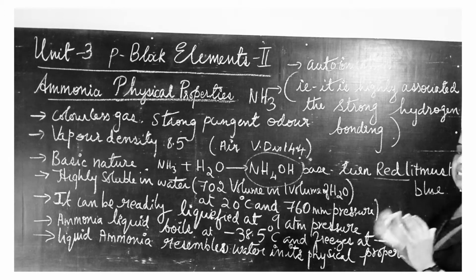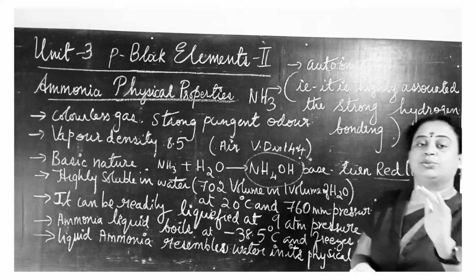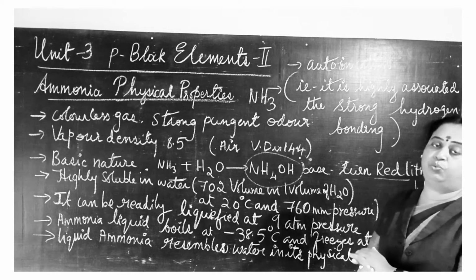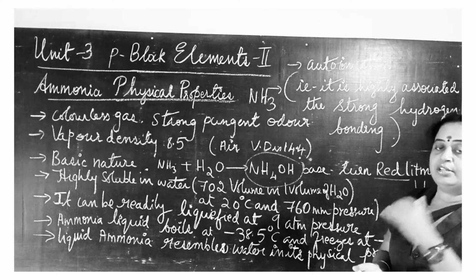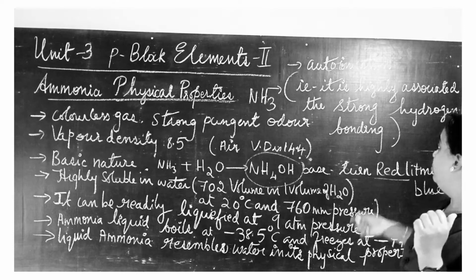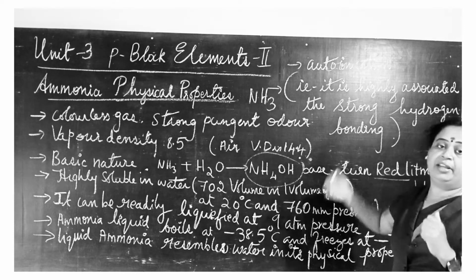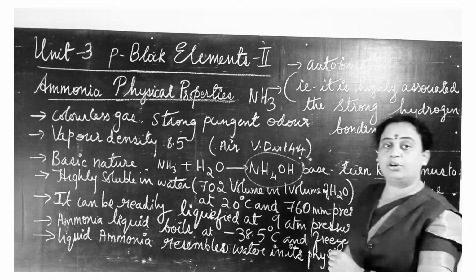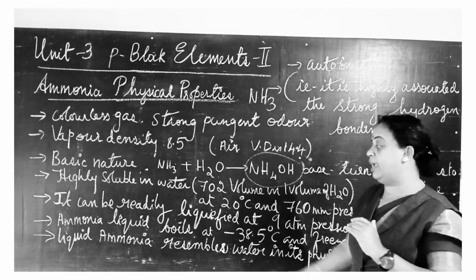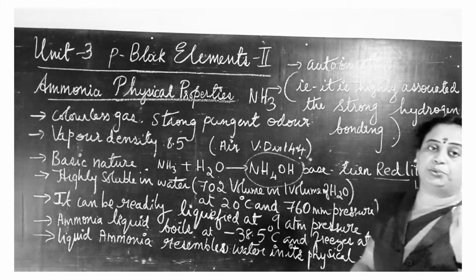This liquid ammonia resembles the physical properties of water. We know that water has strong hydrogen bonding. Likewise, there is strong hydrogen bonding in ammonia too.